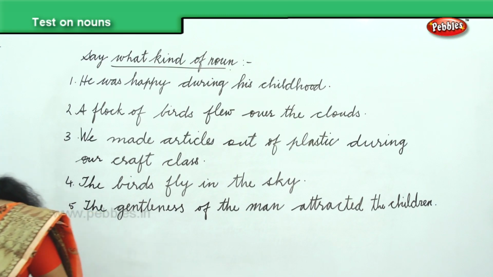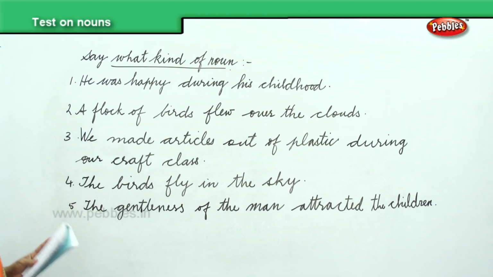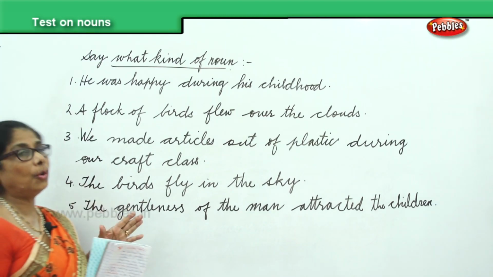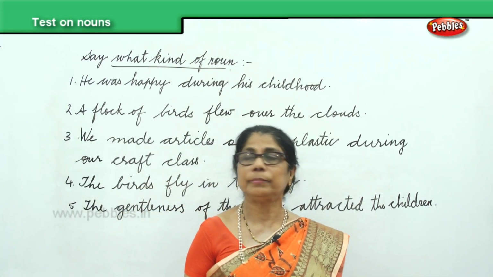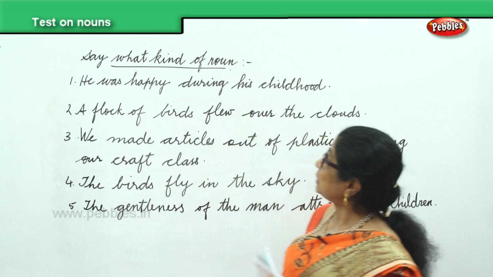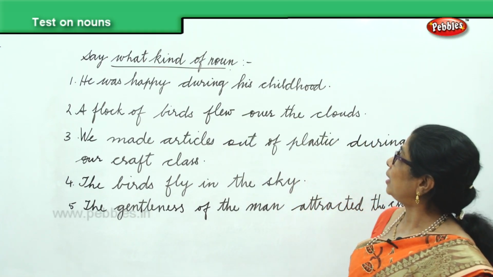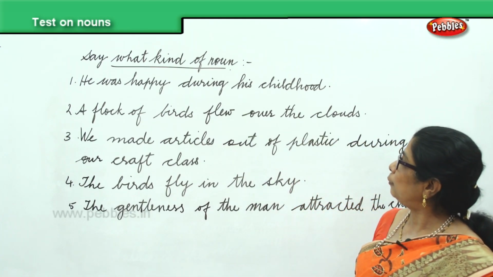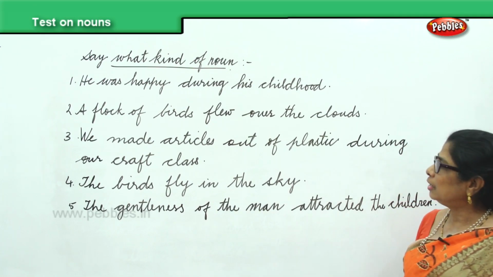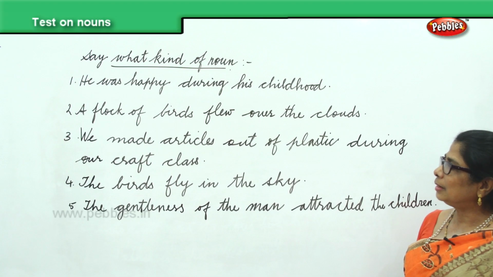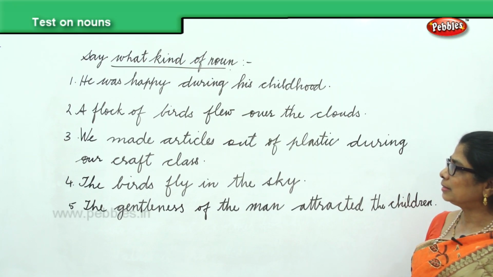Now, let's look at the sentences here. What kind of noun? You must say what kind of noun this is. We have: He was happy during his childhood. A flock of birds flew over the clouds. We made articles out of plastic during our craft class. The birds fly in the sky.